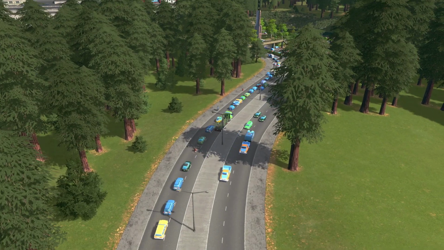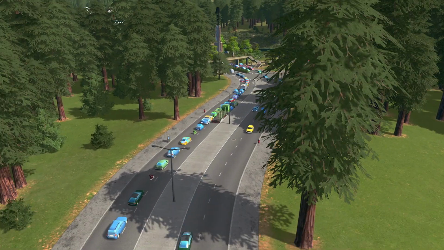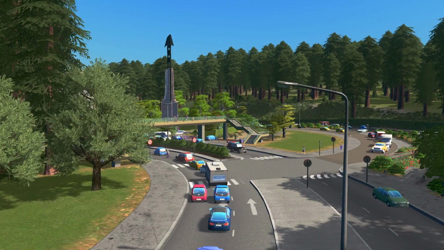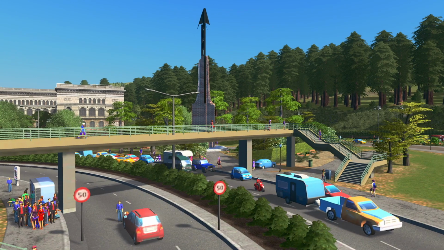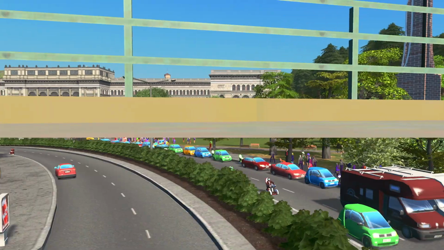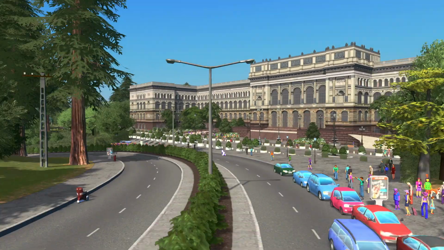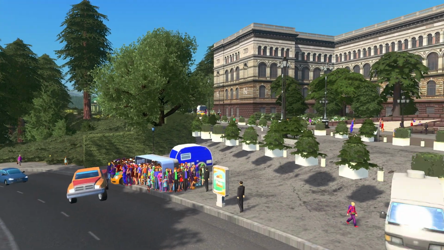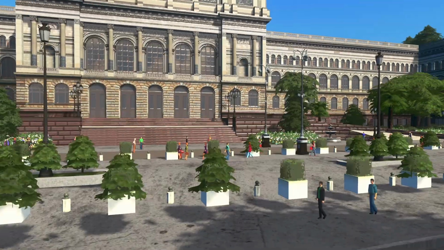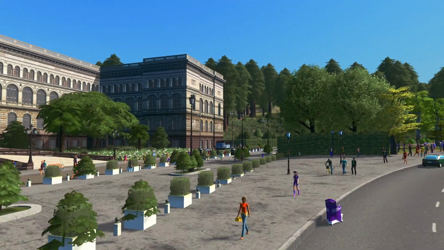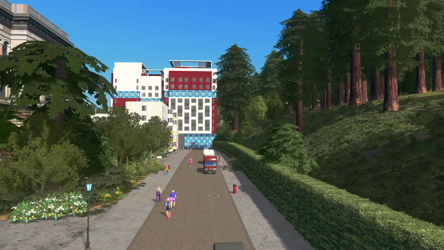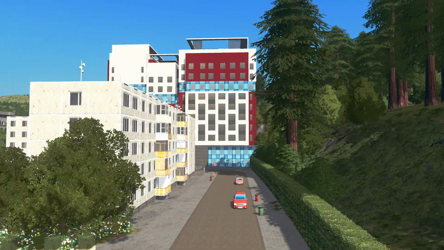Alright, you guys, so instead of doing some cinematic stuff, why don't we go into first person? So I've just pressed play and there's a huge influx of people. I put a pedestrian bridge there just to make it easier. And I also gave them a few more buses because if we go here, oh, look at all those people. Oh my god. Anyway, let's go up through here and just have a quick look at everything. So we'll go over here because this is the new area. So we have this lovely, huge new building right here. Look at that.